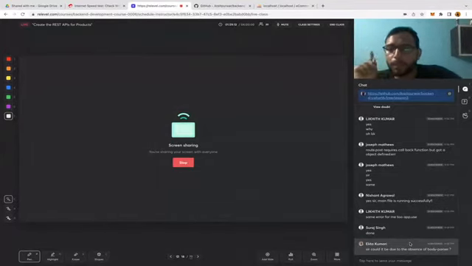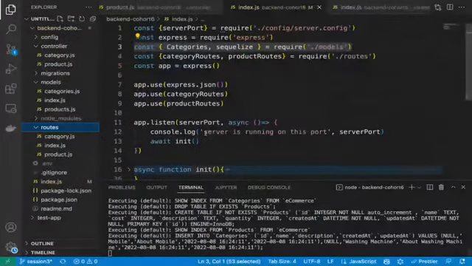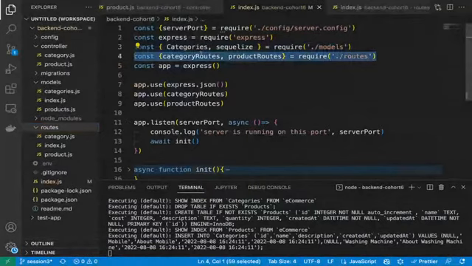Has everyone imported properly in index.js? Has everyone imported these routes properly? Category routes, product routes, and are they putting it after express.json like this? App.use. Is everyone using it in a similar way?